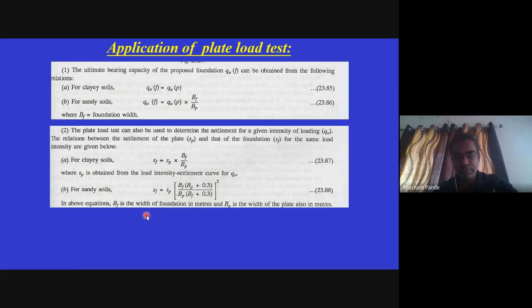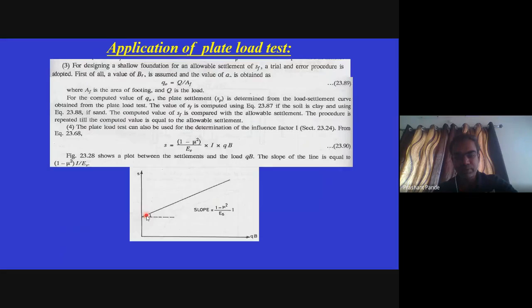For designing a shallow foundation for an allowable settlement of SF, a trial and error procedure is adopted, in which a settlement and QB curve is required. This is the straight line obtained, having slope equal to (1 minus mu square) upon ES into I. So this plot is required between settlement and load.